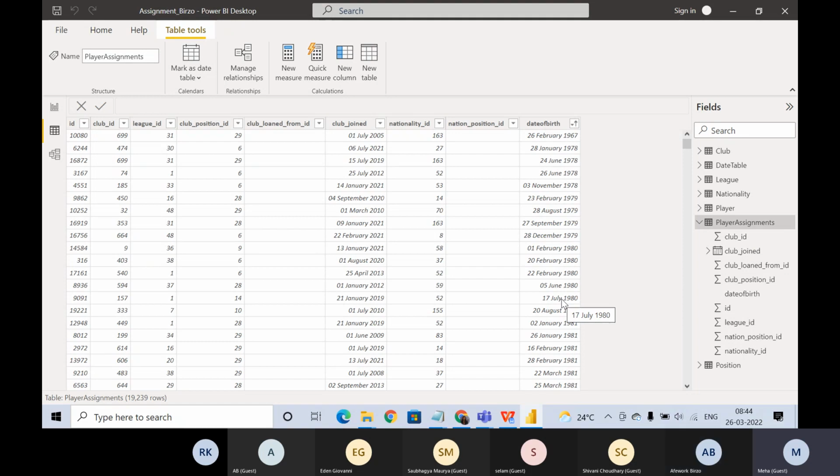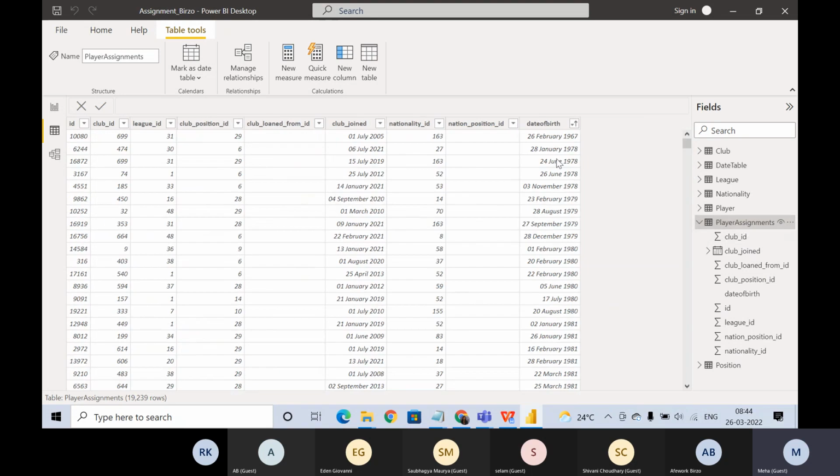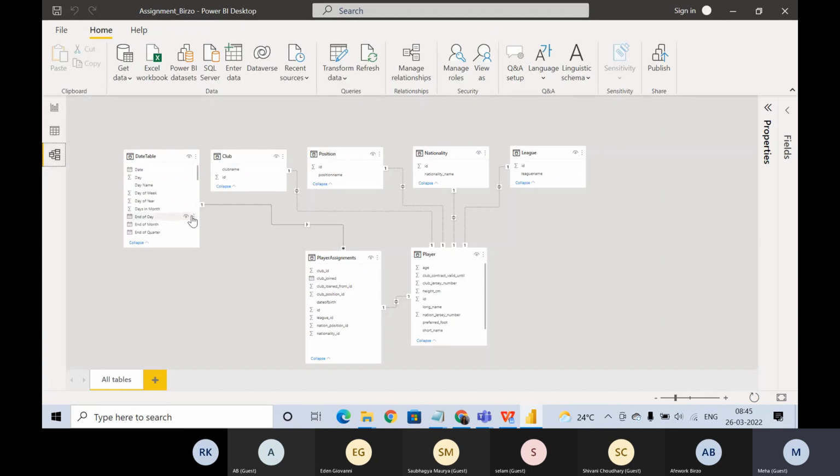So what will happen in this case? Then we will pick one value. So the relationship will be 1 here, and we will go to player assignment and do star (many), because it will map to multiple rows, right? Yes. So that's why automatically when we pulled date to date of birth, it gave us one to many.